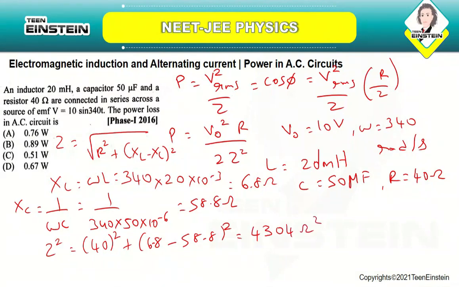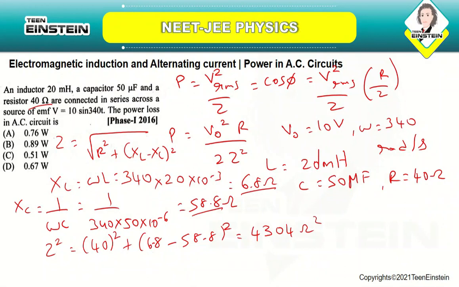You are just using the same formula, Z square equal to R square plus (XL minus XC) square. R is 40, which is given, XL is 6.8, which you found, and XC is 58.8. You substitute and find Z square is 4304 ohm square.